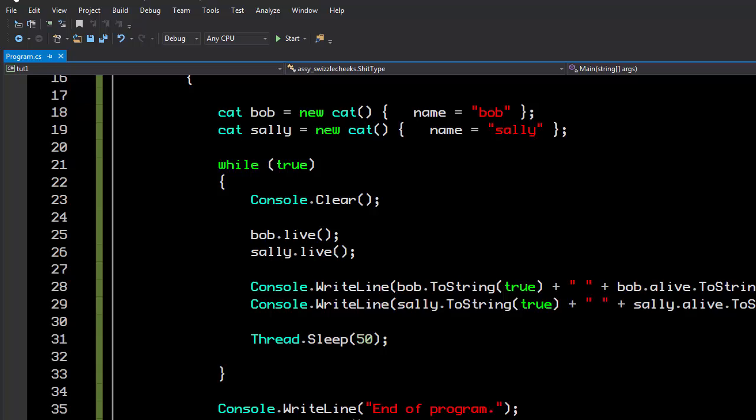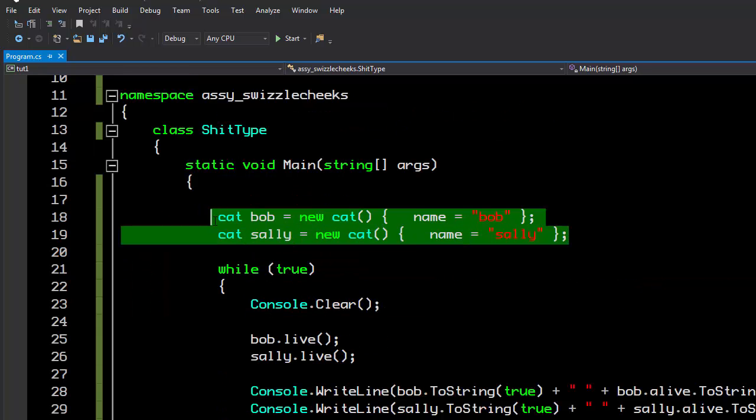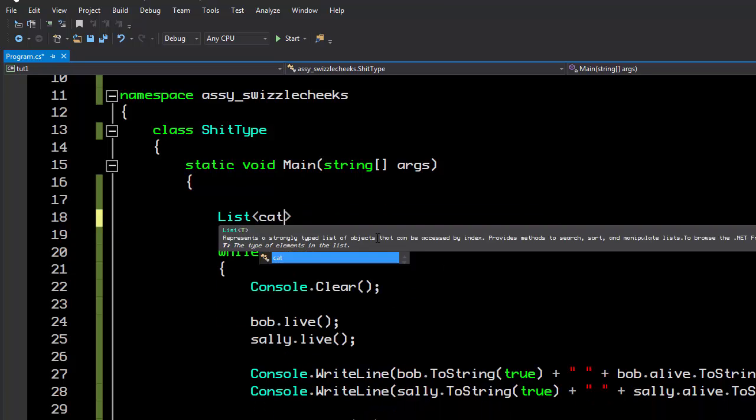So the first problem is we need to decouple this from being explicitly defined cats. And we need to create a list of cats. So in .NET, there's a bunch of things called collections, which are classes that contain other classes, containers, if you will. And one of them is a list. So let's create a list of cats.